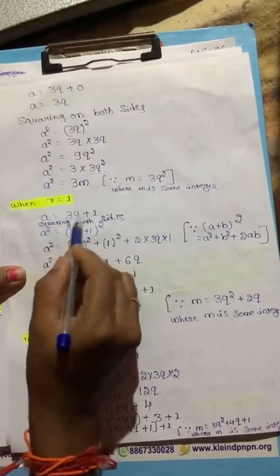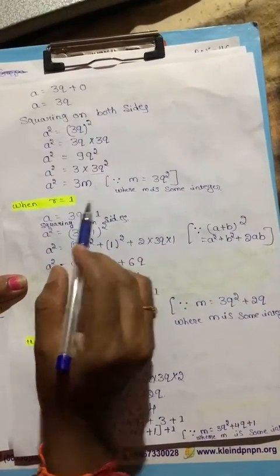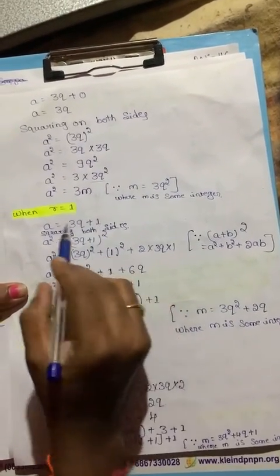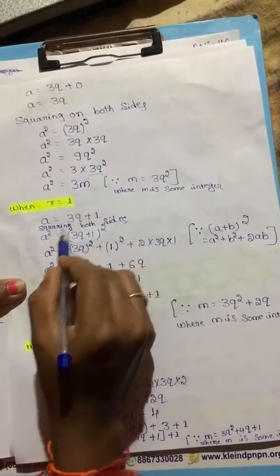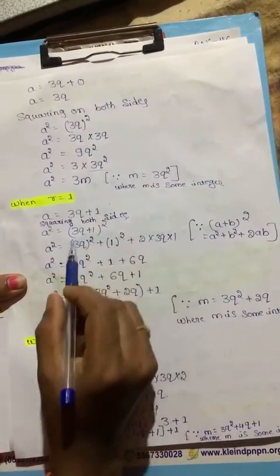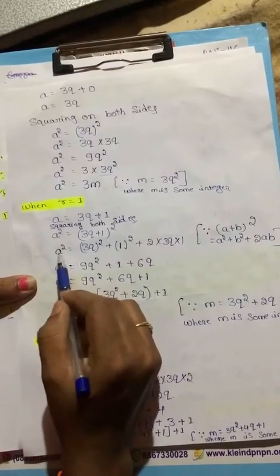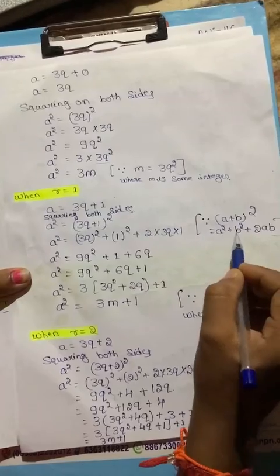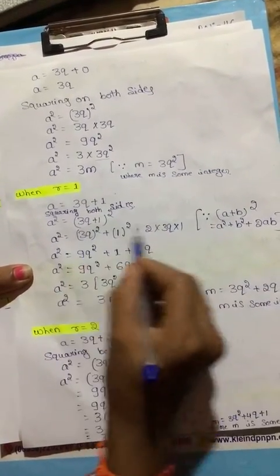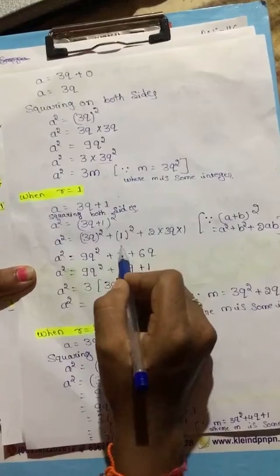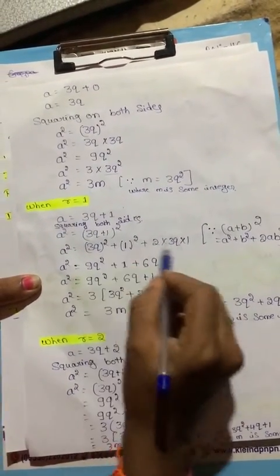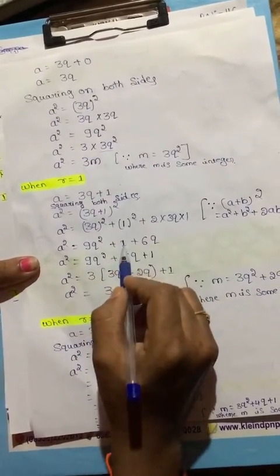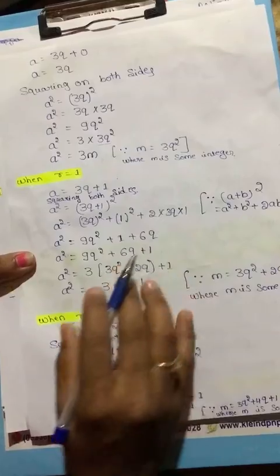When r equal to 1, substituting in Euclid division lemma, a equal to 3q plus 1. As the question requires, squaring both sides, a square equal to 3q plus 1 whole square. This is of the form a plus b whole square, and the formula is a square plus b square plus 2ab. Splitting with this formula, a square equal to 3q square plus 1 square plus 2 into 3q into 1. 3 3s are 9, q square, plus 1, plus 2 3s are 6, q.